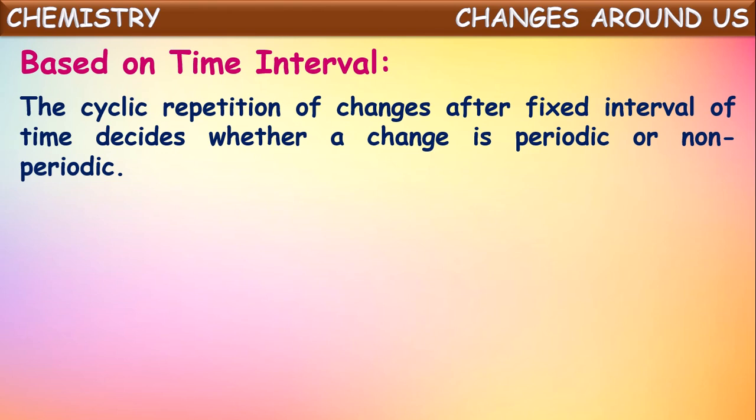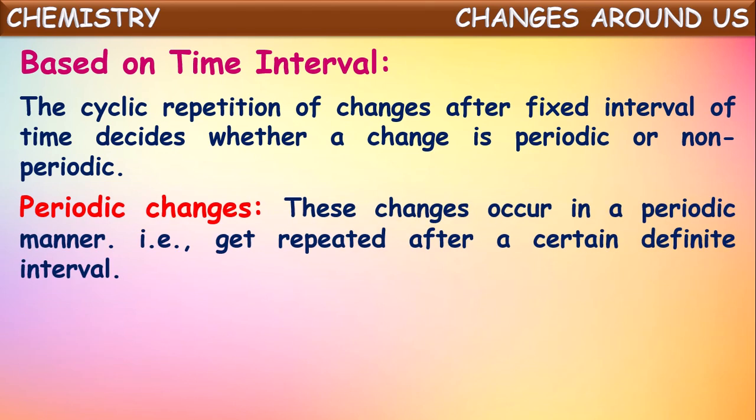The cyclic repetition of changes after a fixed interval of time decides whether a change is periodic or non-periodic. So based upon the time interval, we can say changes are classified into two types. They are periodic changes and non-periodic changes. First let us go through the periodic changes.